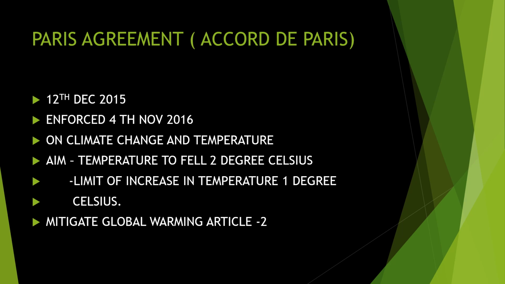Okay, and mitigating global warming is brought out in the Paris Agreement. Mitigation, we know, means stopping it. What are the measures for that? Global warming, Article 2, we can see in the Paris Agreement. So the Paris Agreement is related to climate, to decrease the temperature, or the limit of increase is only 1 degree.